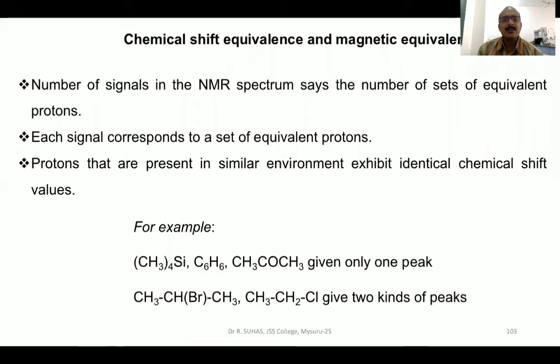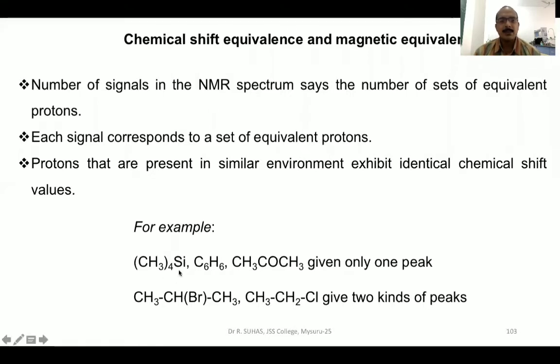How can we say whether the given protons are chemically equivalent or not? It is by seeing the NMR spectrum. By seeing the number of signals in the NMR spectrum, one can say how many sets of different types of protons are there in that particular molecule. Each peak corresponds to a particular kind of proton present in a particular kind of environment. That means protons which are present in the same environment will have the same chemical shift values.